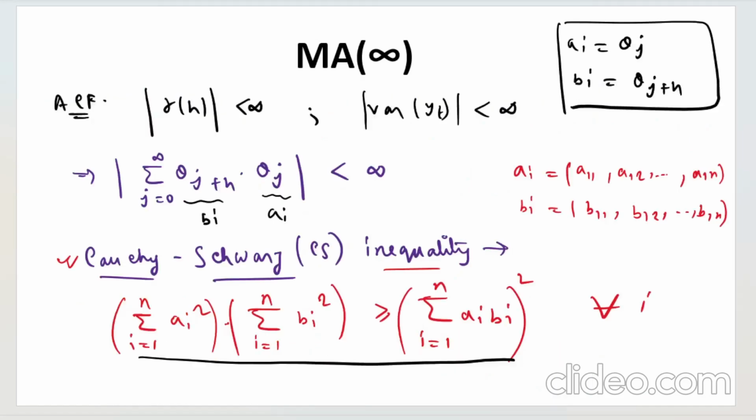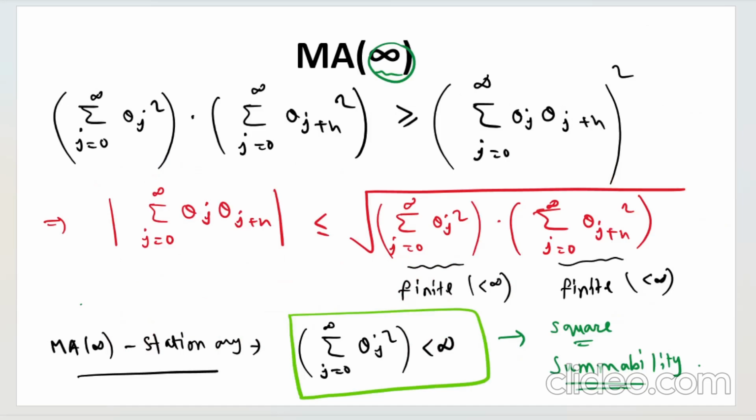And similarly for the autocovariance, we have shown that the finiteness holds only if this criteria holds, right? This property is known as the square summability. So for the MA infinity process, if the square summability holds, we will say the process is stationary, right? I hope this is absolutely clear.